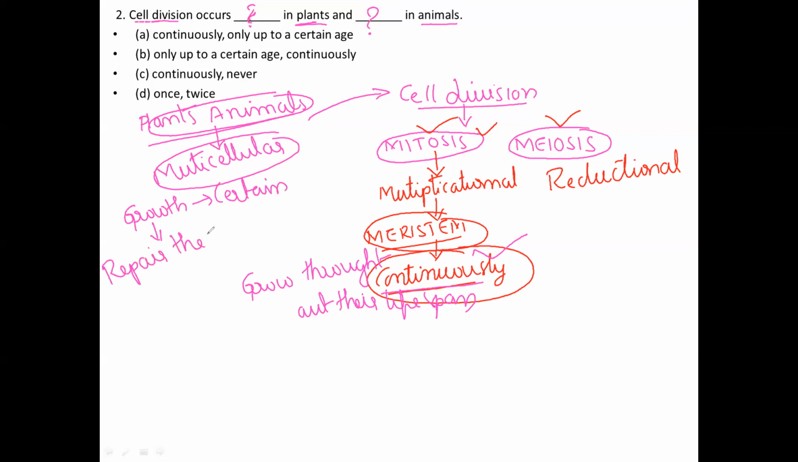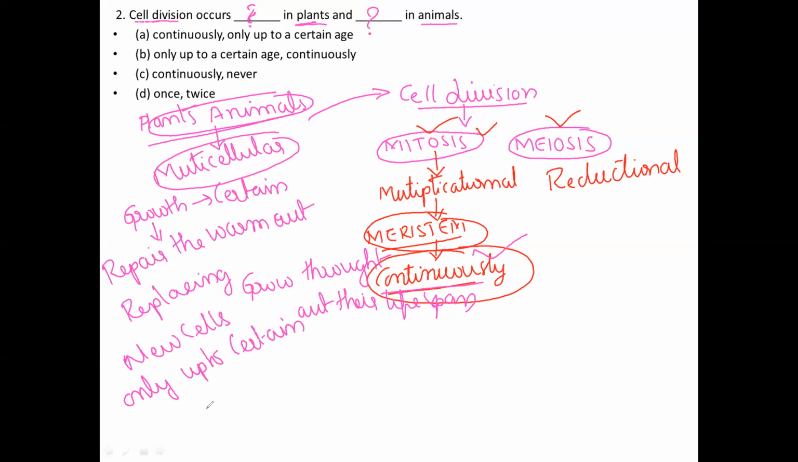repair the worn out cells, and replacing new cells. So only up to a certain period of time, a certain age, especially in case of plants.